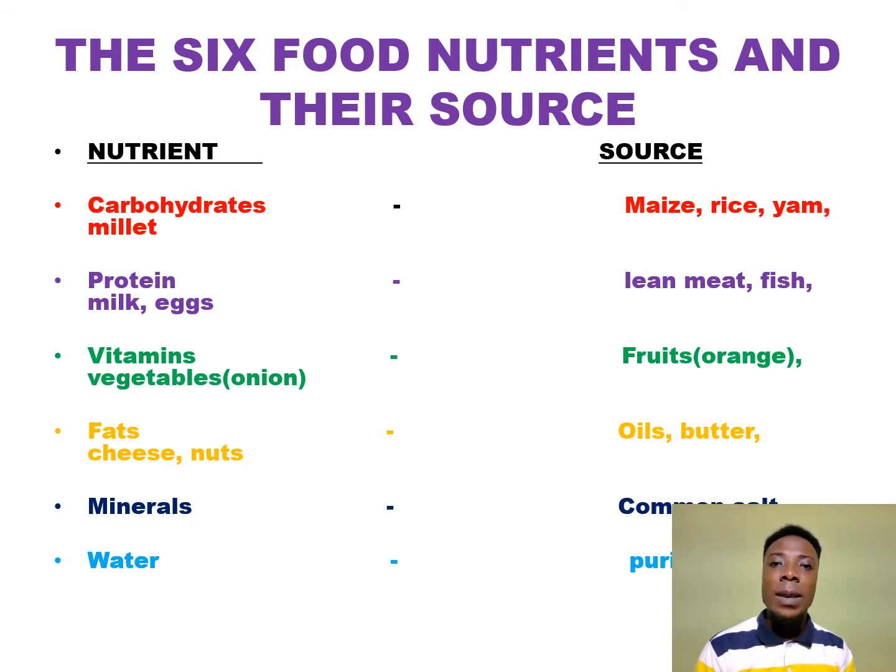Minerals, the commonest one is common salt. Water. So we have carbohydrates, protein, vitamins, fats and oil, minerals, and water as the 6 basic food nutrients. Don't forget, we said the food nutrients are the chemical compounds in food that the body uses to maintain health.